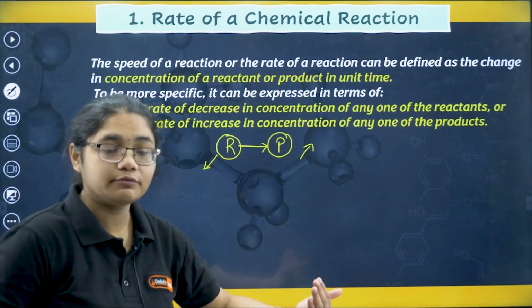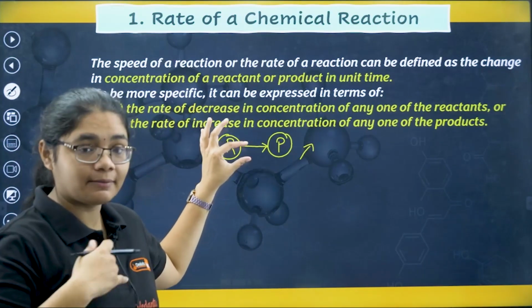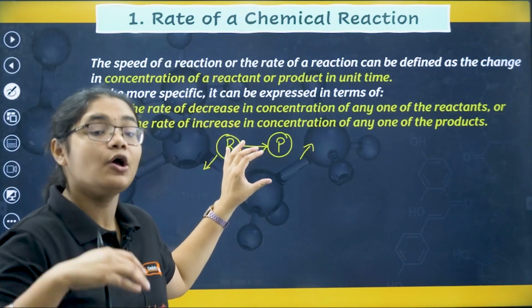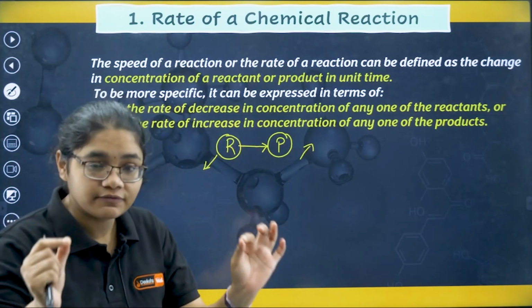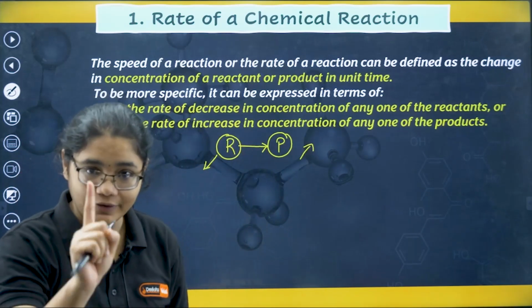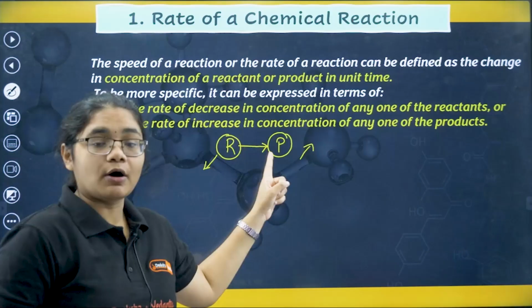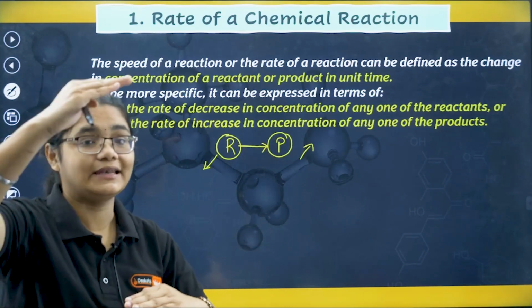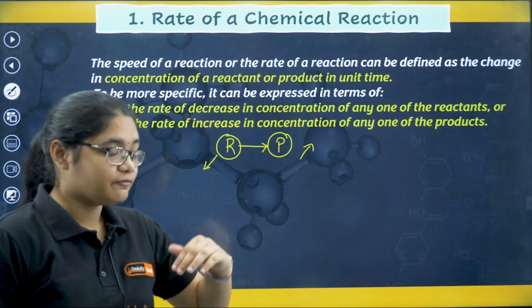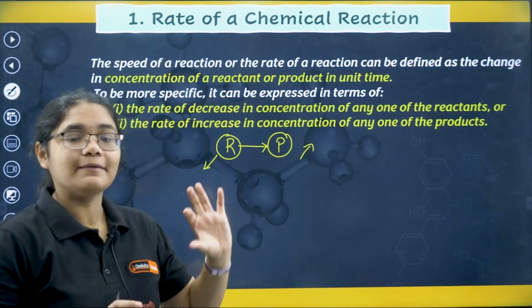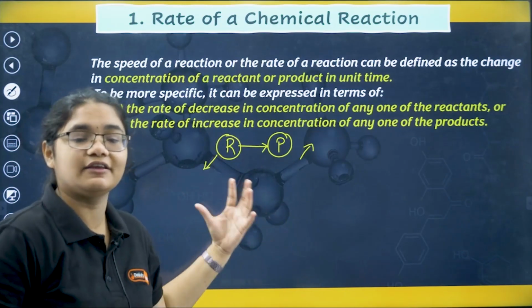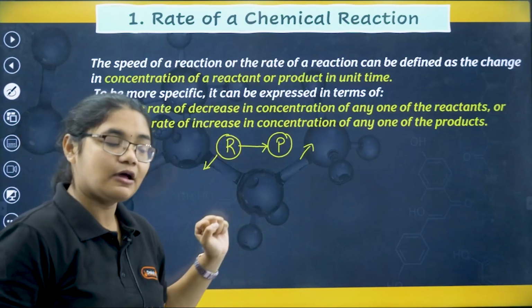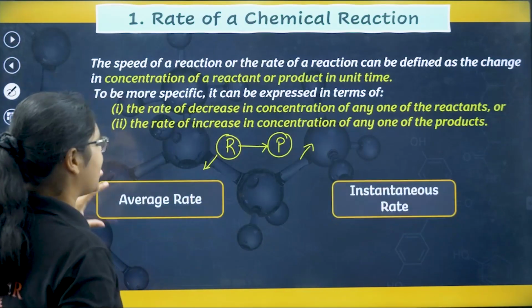And the time in which this change has taken place will give me the rate of the reaction.